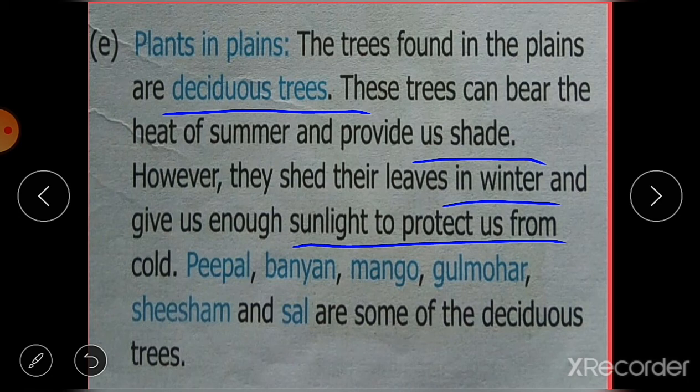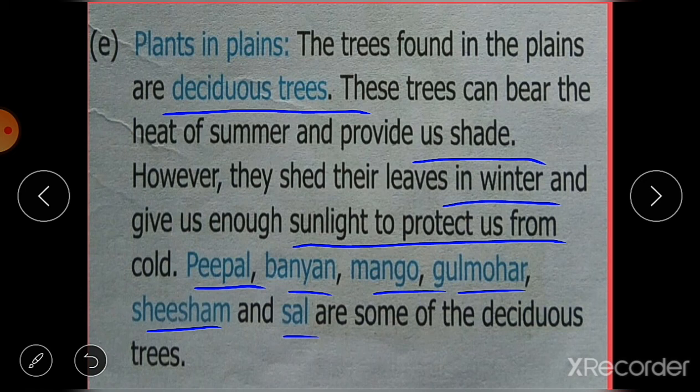This is the feature of plants growing in the plains. Examples are peepal, banyan, mango, gulmohar, shisham and sal. These plants have adaptations to bear the climatic conditions in the plain areas.